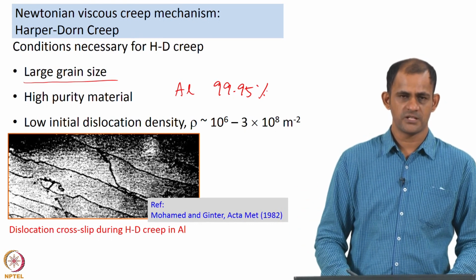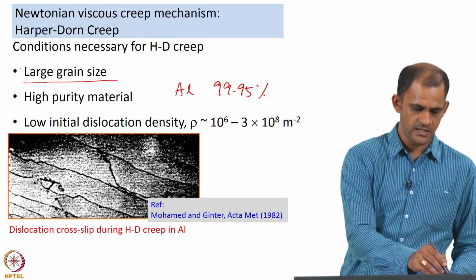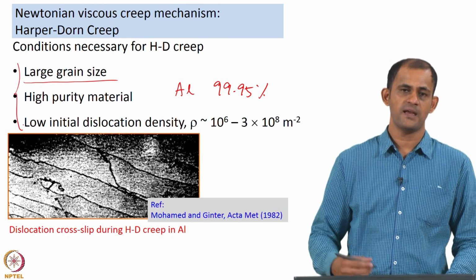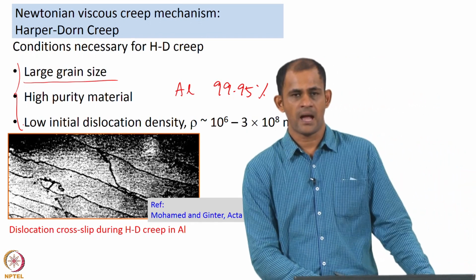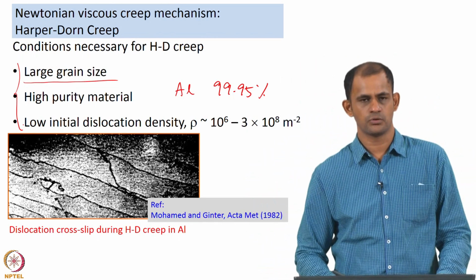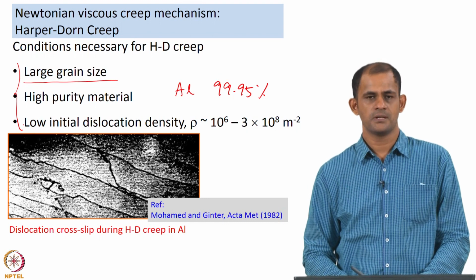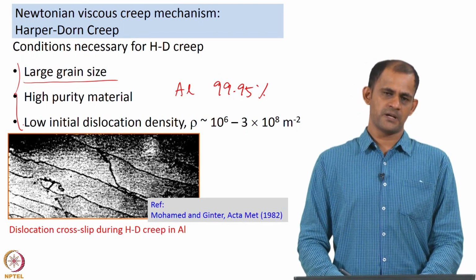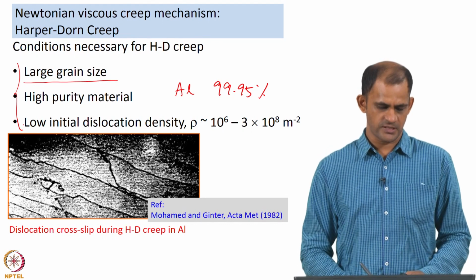So, what Mohamed and Ginter said is that these three criteria have to be met for the material to display the Harper-Dorn creep mechanism. Through their experiments they also showed that a material crept under Harper-Dorn creep conditions will have a microstructure such as this.